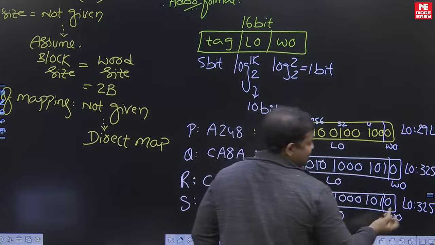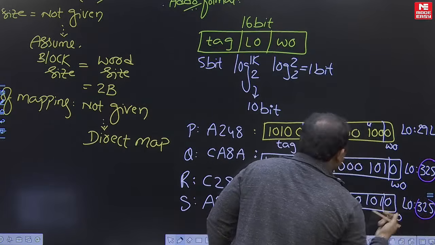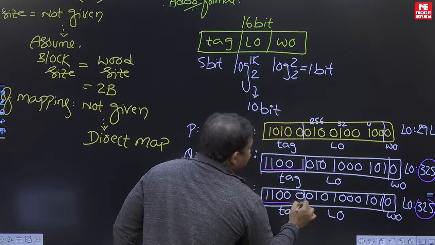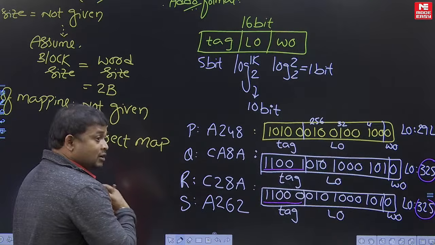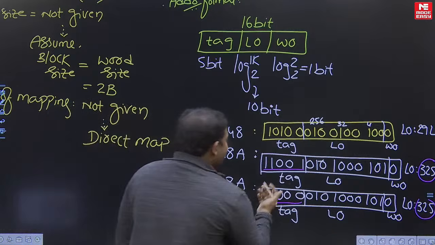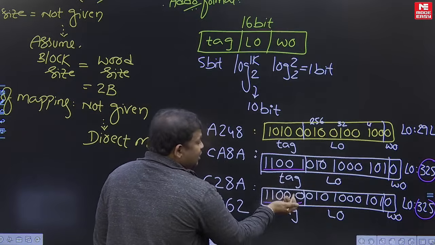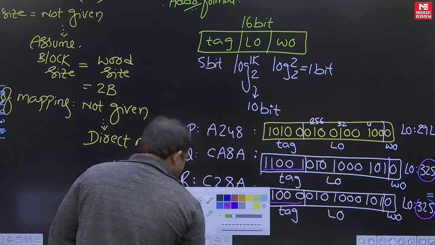So you just identify this: the Q and R addresses. Q is mapping to the same line, R is mapping to the same line, but the tag is different. Different blocks are mapped into the same line. These two tags are different, right? Two different blocks are mapped into the same line. Is it clear? So one is replaced by another.